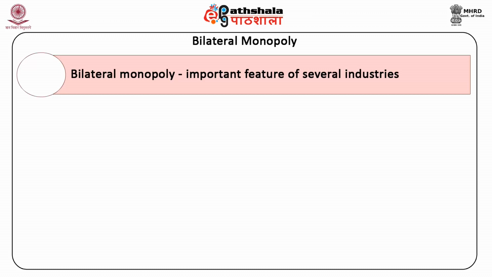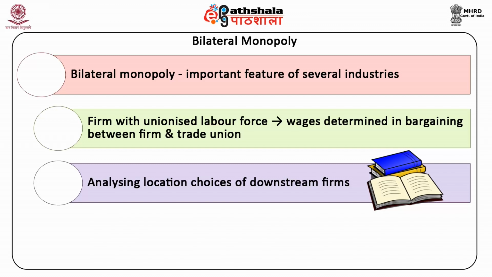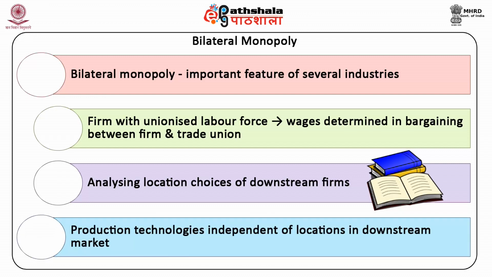The most obvious example is probably that of a firm with a unionized labor force, where wages are determined in bargaining between the firm and its trade union. When analyzing the location choices of downstream firms in this type of industry structure, we make the important assumption that production technologies are independent of locations in the downstream market.